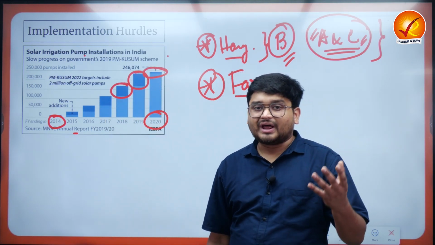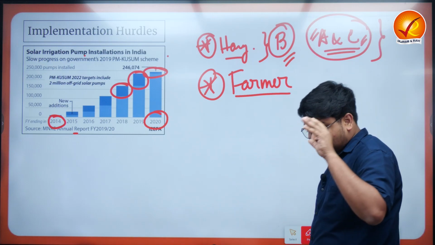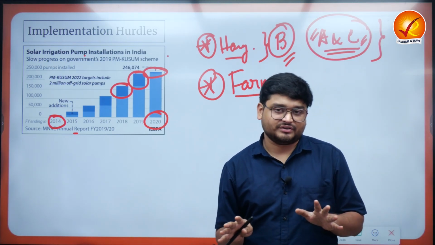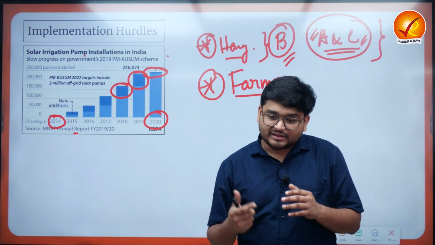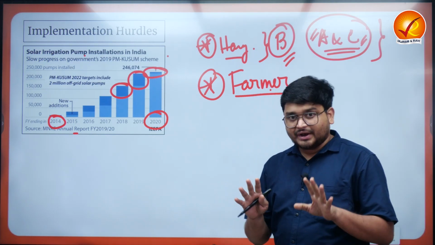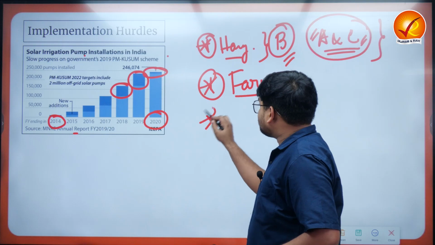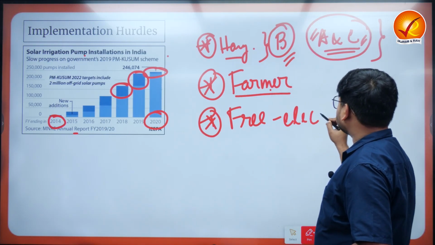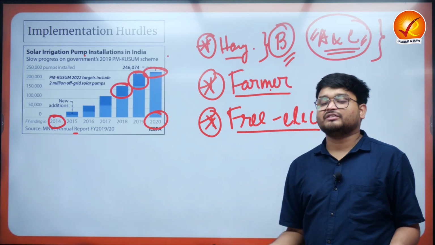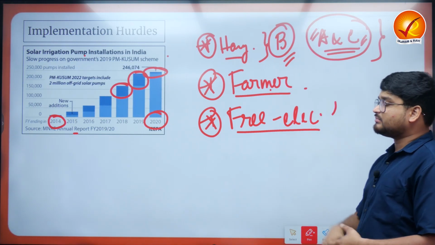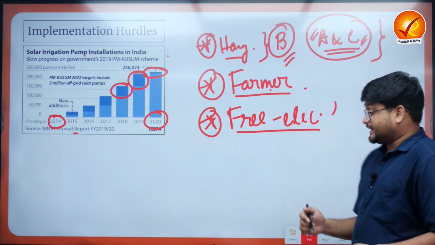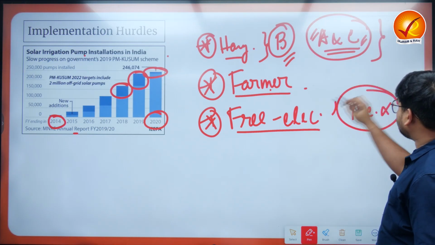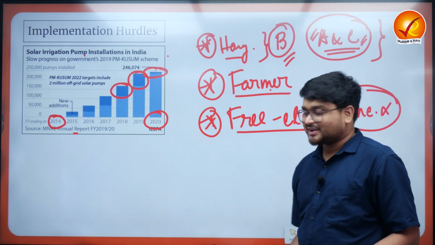So we have to understand that this implementation issue is maybe one of the reasons, because the farmers have to spend a substantial amount of funds, right? It is actually very costly for them, correct? Next, the farmers are already getting free electricity, right? The farmers are already getting free electricity. Why will the farmers be investing their money here? That is also a thing, that they do not have any incentive, right? They do not have any incentive to go for PM KUSUM, correct?